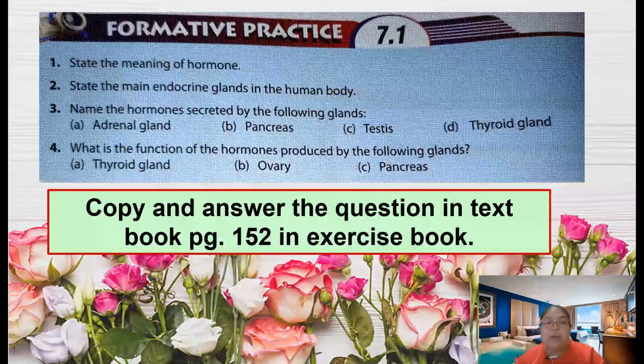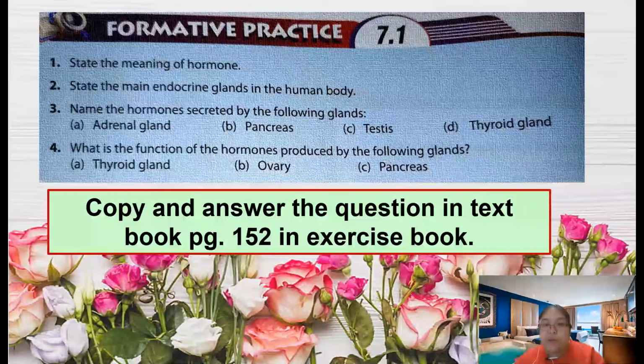From here, you need to copy and also answer the questions in the textbook, page 152. The answers must be written in your exercise book. Let's see what you need to do. First, state the meaning of hormones, which you can find in the textbook. Second, state the main endocrine glands in the human body, which I explained just now.